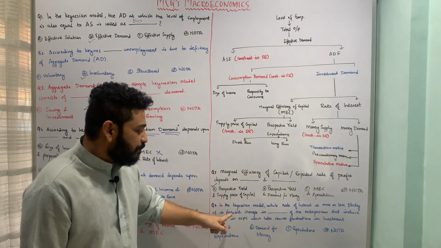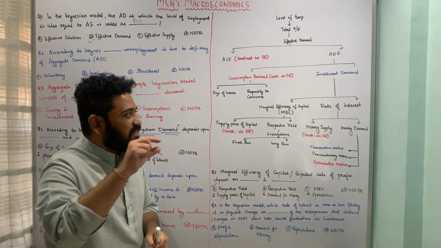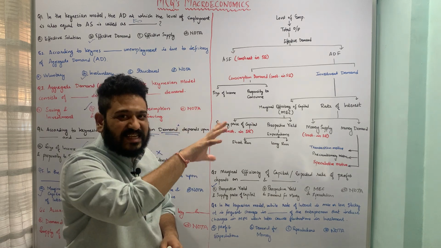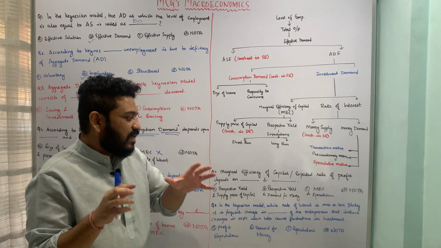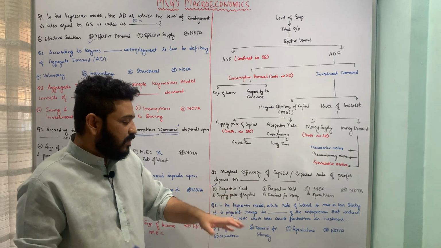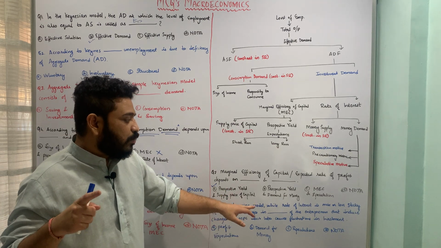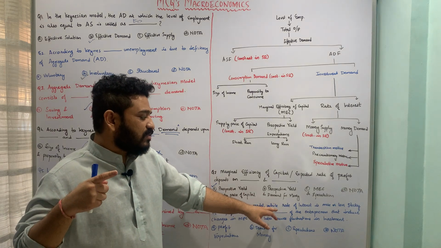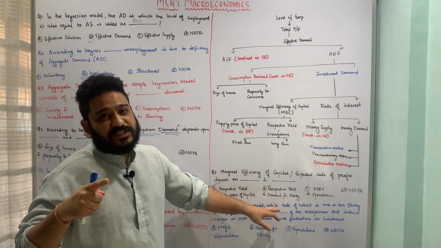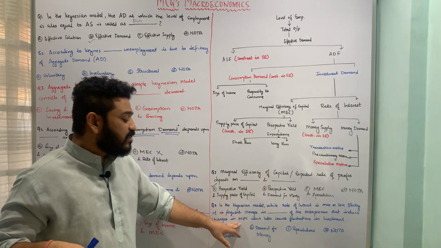What is happening is, in the Keynesian model, since rate of interest is sticky, it is more or less sticky, what happens is there are frequent changes in something which in turn induces changes in MEC.